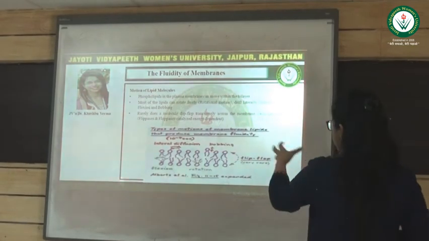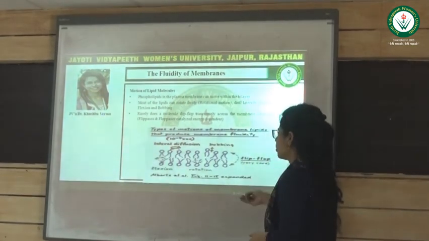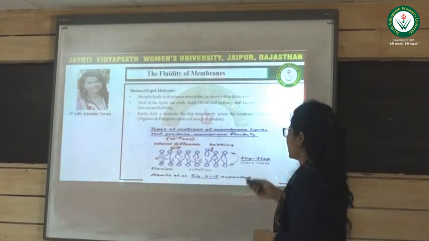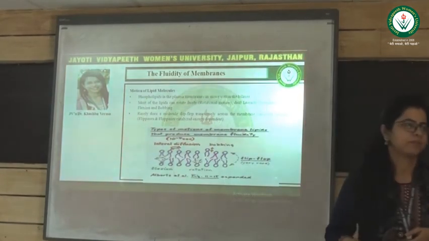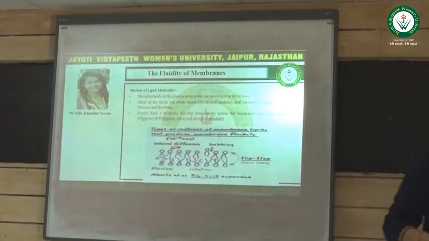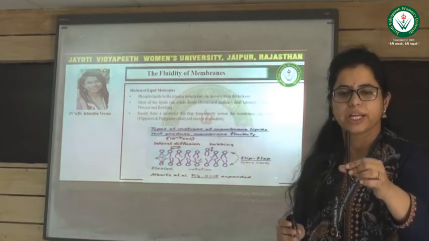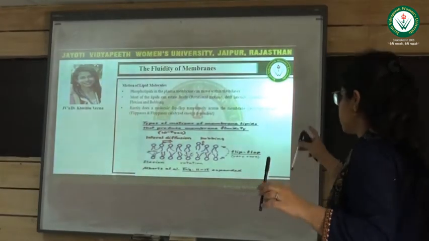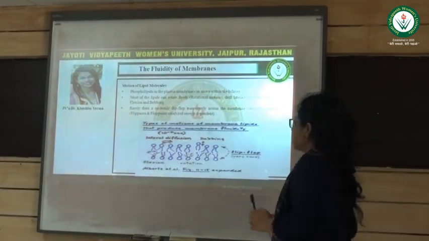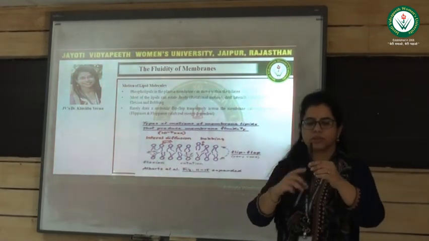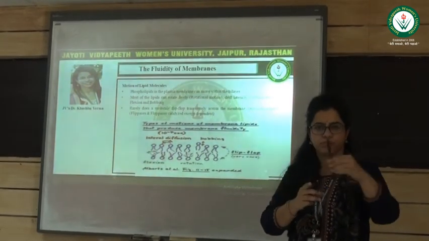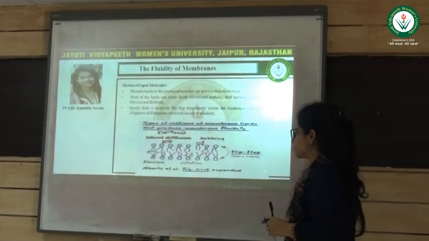Lipid molecules can move in several ways, like they can rotate. For example, these are lipid molecules. If one rotates, it means rotational movement. Flexion means their fatty acid tails will move.